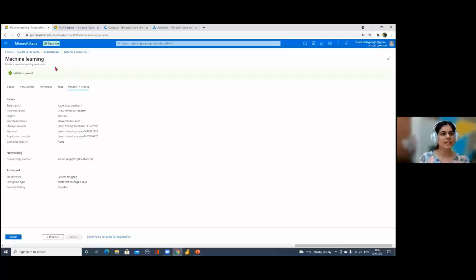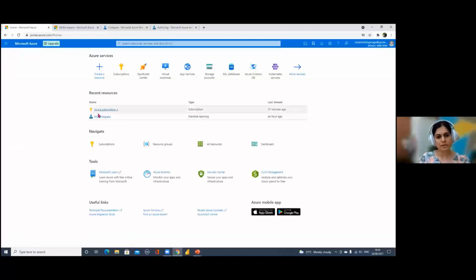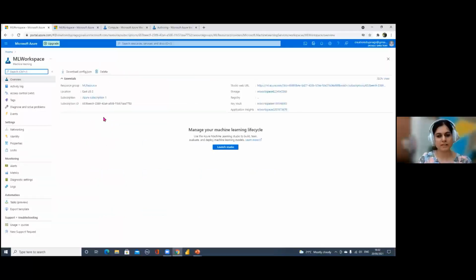Once you hit create and go back to home, you'll end up with something like this, ML workspace. The name of my workspace is ML workspace; just now what I gave was ML learn workspace. So you'll see that workspace name here. Once that workspace is created, go to the workspace and launch the studio. This studio is basically Azure Machine Learning Studio, where we'll create our compute resources on top of which we can create our predictive algorithm. Once you hit launch, I'll just open it in a new tab.